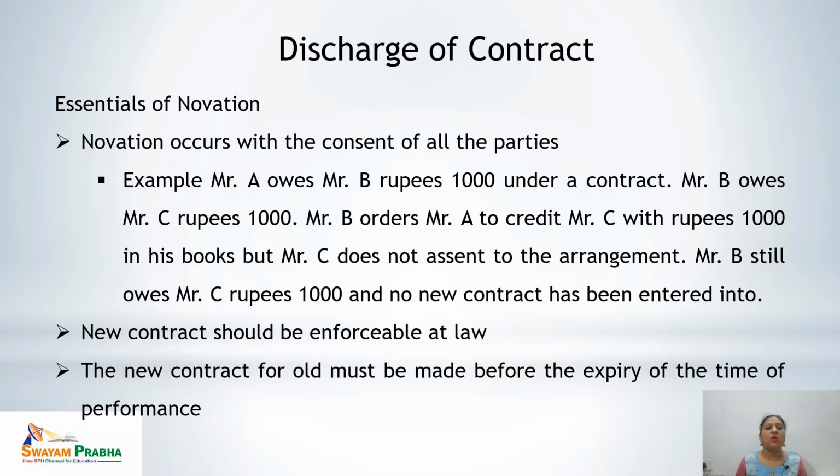And last is, the new contract for the old must be made before the expiry of the time of performance. That means whatever novation is being suggested or done in the contract must be done before the expiry of the performance. Once the time of performance has gone, no novation is possible. In case of valid novation, there must be consent of all the parties, the new contract formed after novation should be enforceable at law, and the new contract must be made before the expiry of the performance of the old contract.